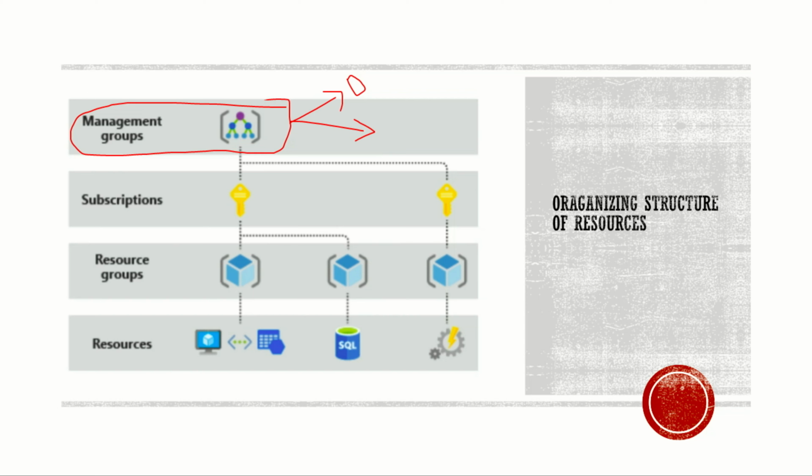In a management group itself, you can have a top level management group, and then you can divide that management group into various categories as well. Let's say you define a group for HR functions, and some for finance functions.